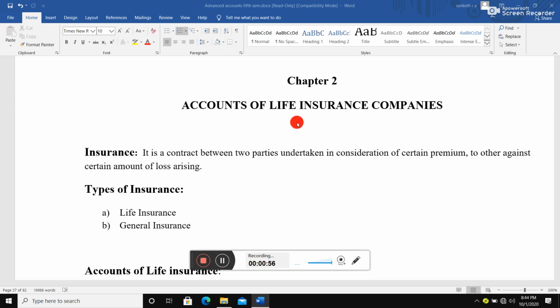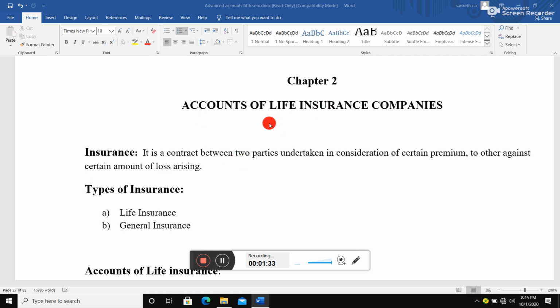There are several types of insurance you might have heard of, like cargo insurance, fire insurance, theft insurance, vehicle insurance and medical insurance. Even though we have different types of insurance, the advanced accounts syllabus concentrates basically on only two: life insurance and general insurance. So you need to prepare final accounts of life insurance companies and final accounts of general insurance companies.